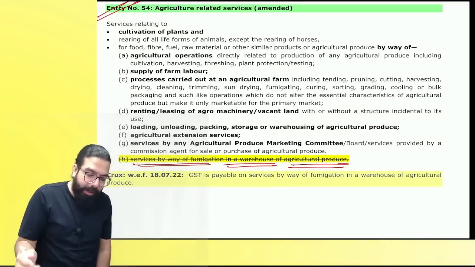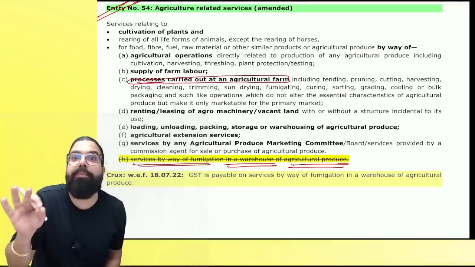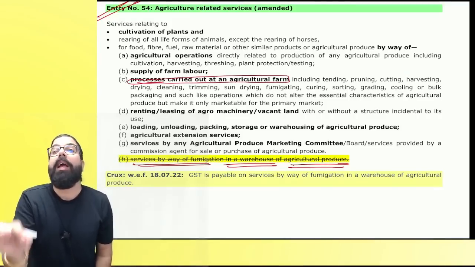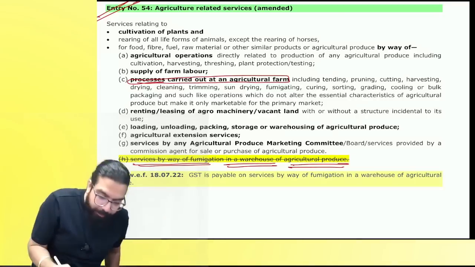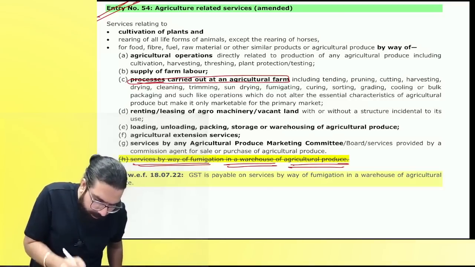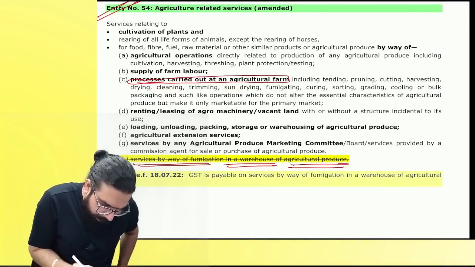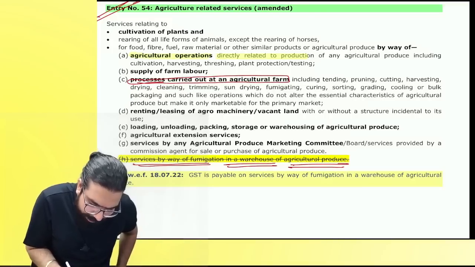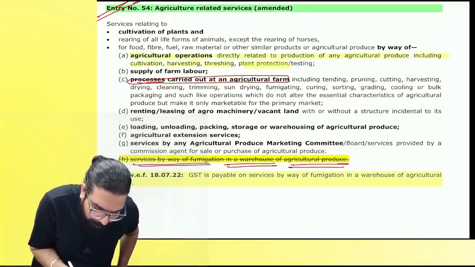But sir, tell me one thing. Processes, if they are undertaken at the agricultural farm, if any process is undertaken at the farm, when I was drying, cutting, at that time, if any fumigation service is taken, then sir, see here. It says agricultural operation directly in relation to agricultural produce, including cultivation, harvesting, threshing, plant protection.